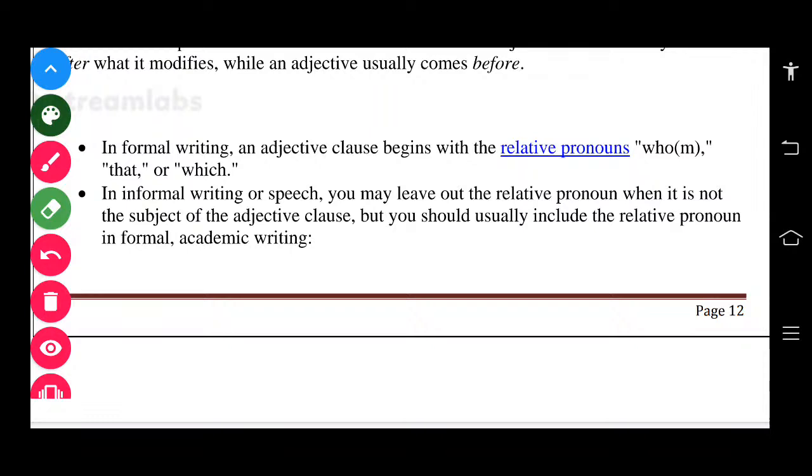But you should usually include the relative pronoun in formal academic writing. So this is the point we have to understand. If there is no subject to describe something by using a relative clause, in that case we need not use a relative pronoun. But in formal writing it is quite common. Got my point, everybody? So these are relative clauses.